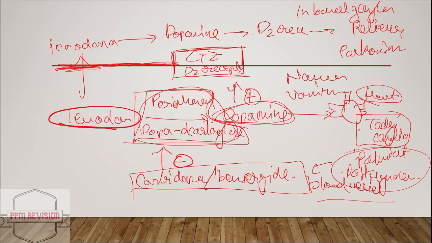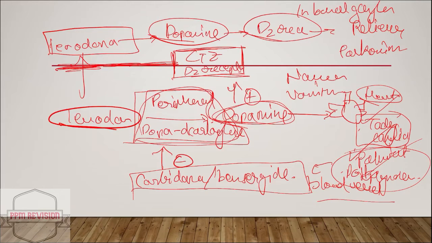Dopamine acts on the heart and can result in conditions such as tachycardia, palpitation, and postural hypotension as well. The main action is levodopa converted to dopamine, acts on D2 receptors of the basal ganglia, and ultimately the Parkinsonism symptoms are relieved.